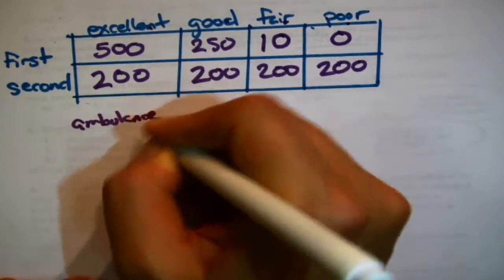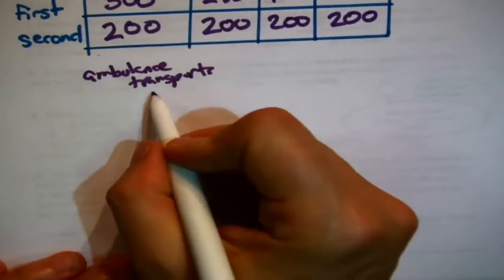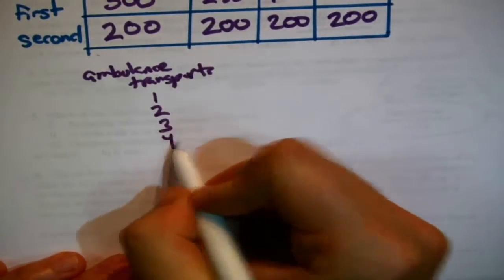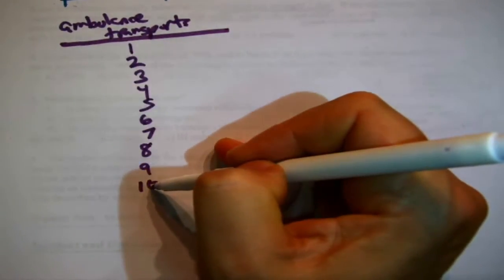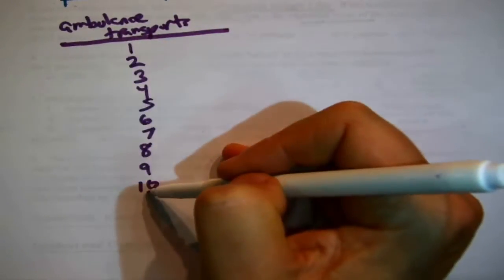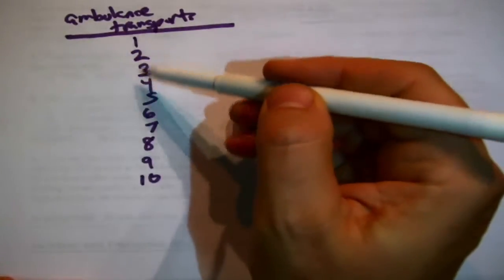This is a similar situation to this business up here about being completely uncertain, but just to stay focused, ambulance transports. They're saying there could be 1, 2, 3, 4, 5, 6, 7, 8, 9, or 10 patients a day. They're saying any one of these things could happen. Okay. And they're saying there's no particular pattern. So what's the expected value?